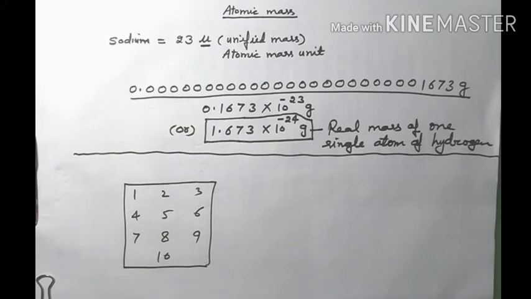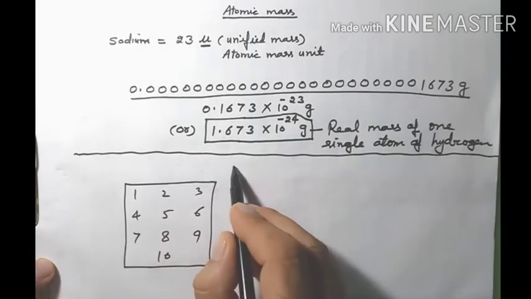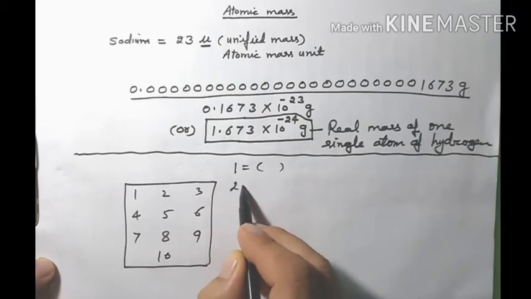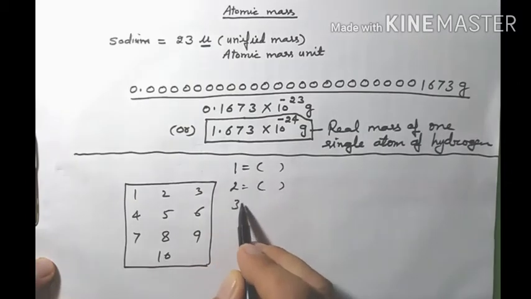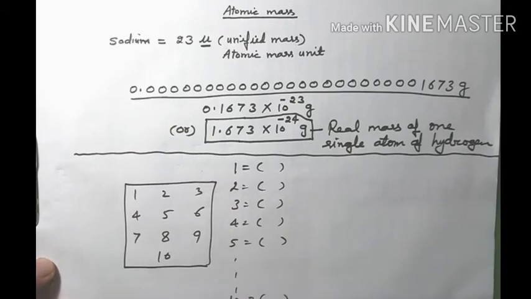And if I ask you to make a table and write the weight of these 10 children, there are two ways to write the weight of these students. One way is we write student number 1 and its weight, student number 2 weight, student number 3 weight, student number 4 weight, student number 5 weight, and so on. Finally, student number 10 weight.